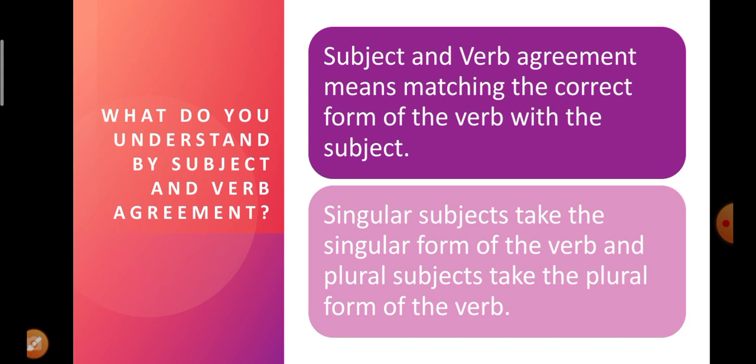So it is very important to match the correct form of the verb with the subject. If we do not do so, the sentence will not be proper and it will not be correct. Now, singular subjects take the singular form of the verb, whereas plural subjects take the plural form of the verb. So, we have to match the subject as well as the verb according to this rule: singular form of the verb with singular subjects, whereas plural subjects with the plural form of the verb.